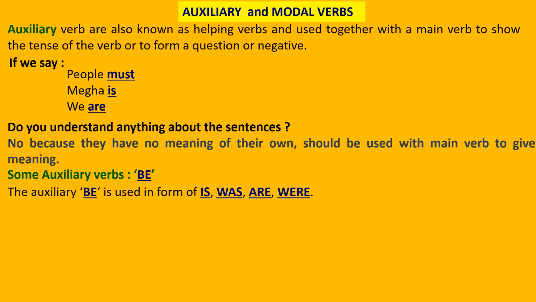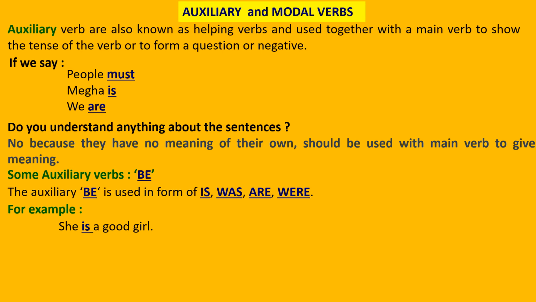Not only the word be, we use it in various forms in our sentences. Some of the forms of be are is, was, are, were. These are the forms of be.